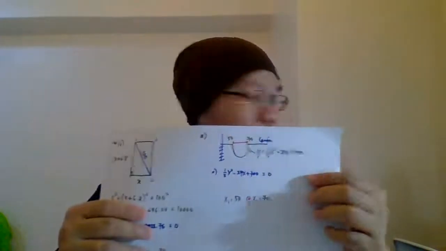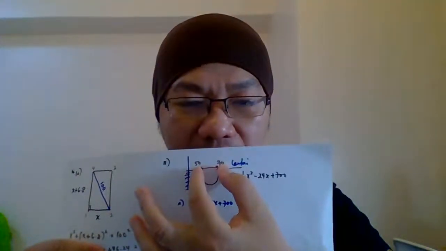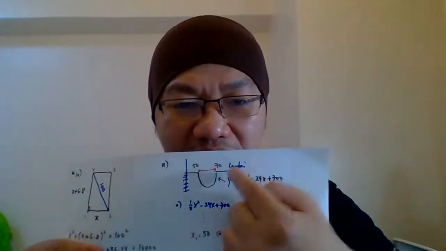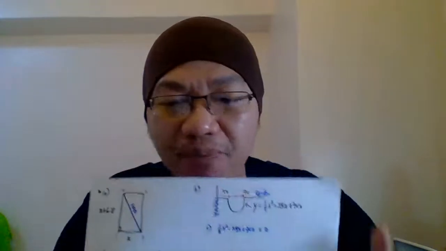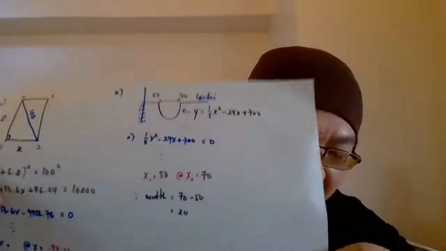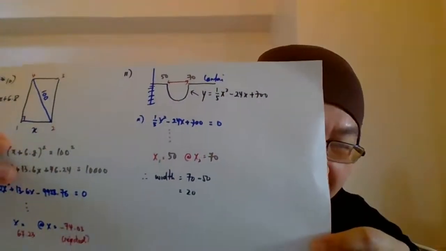Now the question is asking you to find the width. Find the size of this width. So how wide is this red part? So 70 minus 50, what is the answer? 20. So that is the final answer. Therefore the width equals 70 minus 50 equals 20. Alright, this is the answer, 20. Very easy. Okay, that is the answer for 11A.